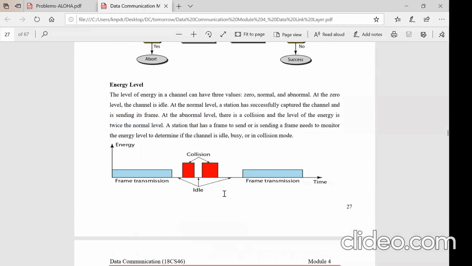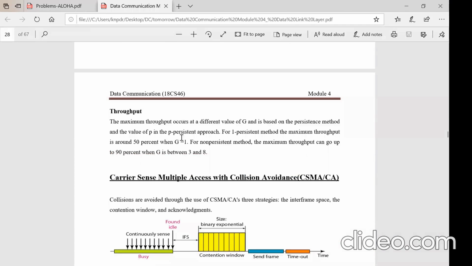The energy level I told you. The throughput here is better, right? In this particular case, the throughput is 50%. You have seen Aloha had 18.4 and Slotted had 36. Now it is much, much better. It is 50%